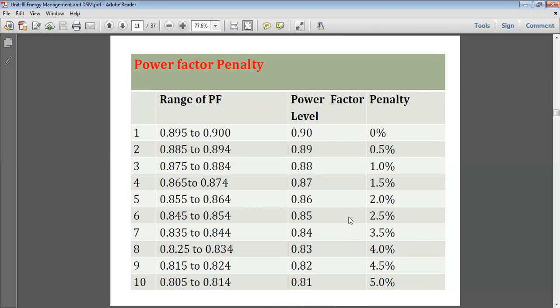So we will see next time how to improve the power factor, because we have to improve the power factor, otherwise we have to pay the penalty.